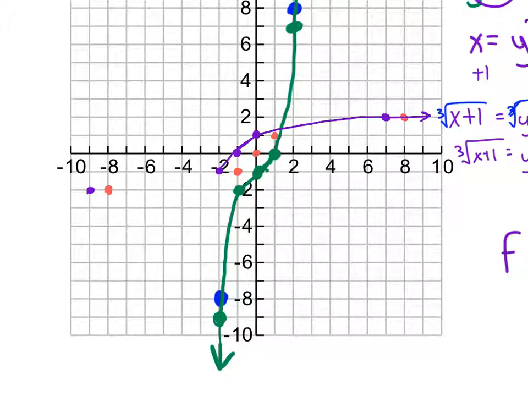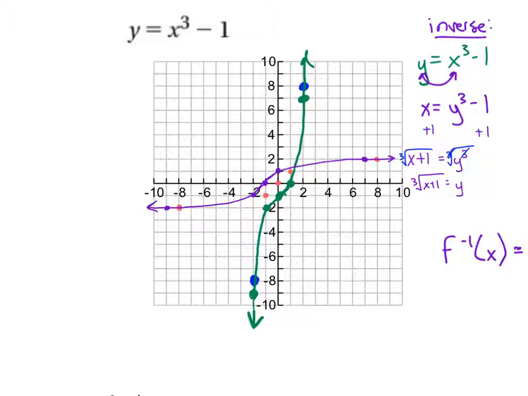And there is our inverse graph. Okay? So you see x cubed and cube root of x, they're inverses of each other. And are either one of those graphs like half of a curve? You know, like the square root graph was like half of the curve. Do we see that happening here? No.